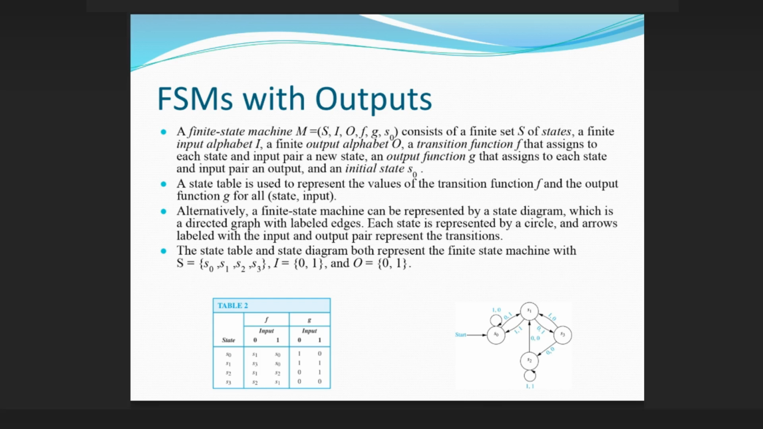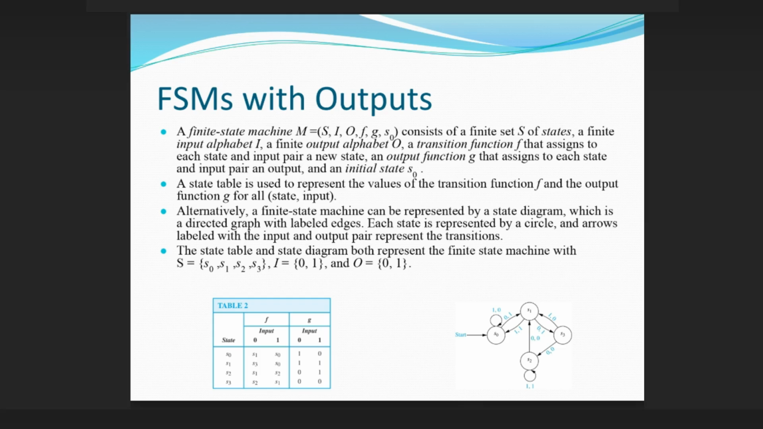FSMs with outputs. A finite state machine M = (S, I, O, f, g, s0) consists of a finite set S of states, a finite input alphabet I, a finite output alphabet O, a transition function f that assigns to each state, input pair a new state, an output function g that assigns to each state, input pair an output, and an initial state s0.